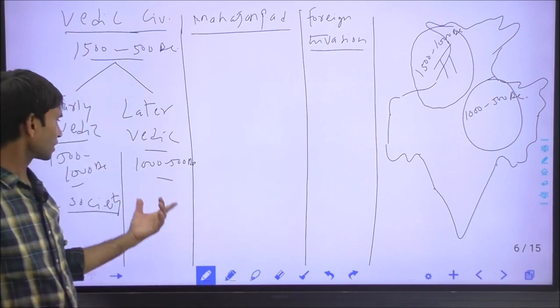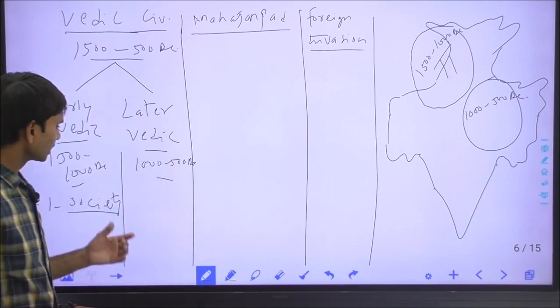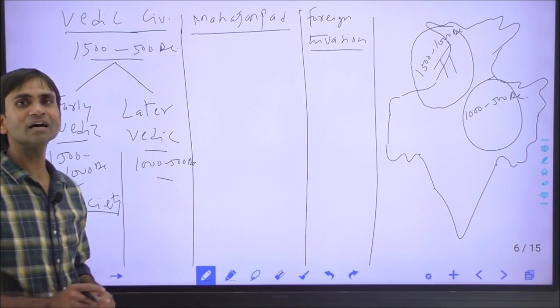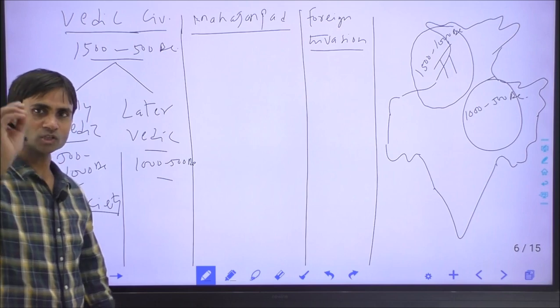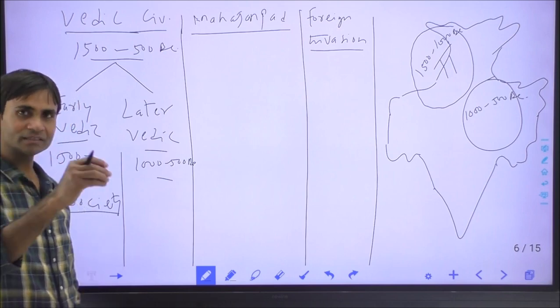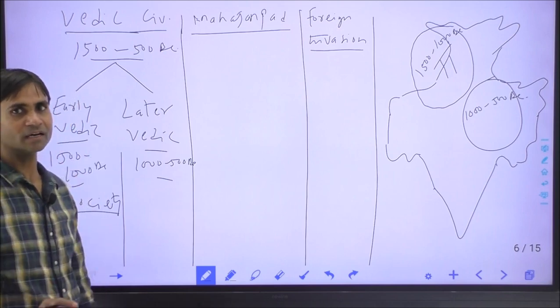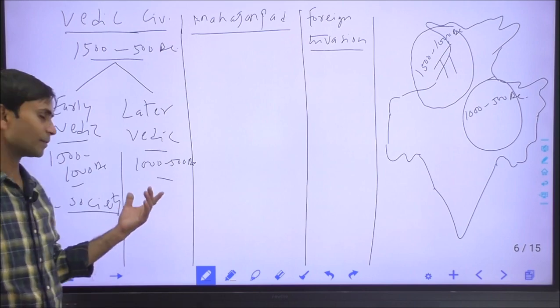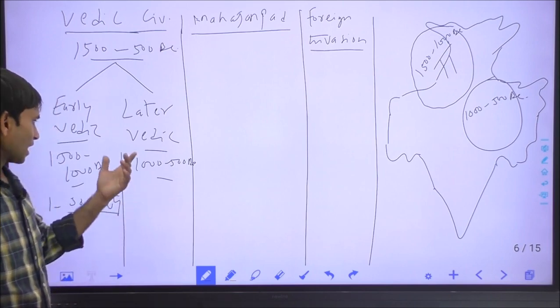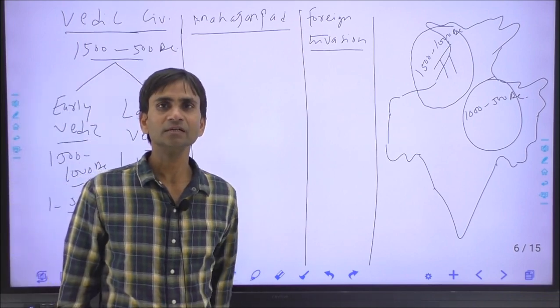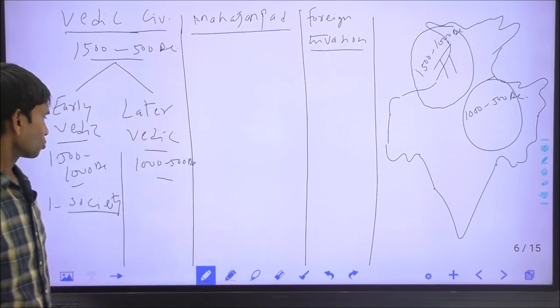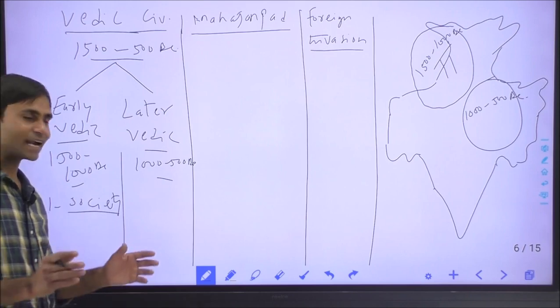But in the later Vedic age, the Varna system was replaced by the caste system. The caste system originated for the first time, and within it the Gotra system and the subcastes were developed, and many restrictions were imposed over women, so the social status of women declined in the later Vedic age.